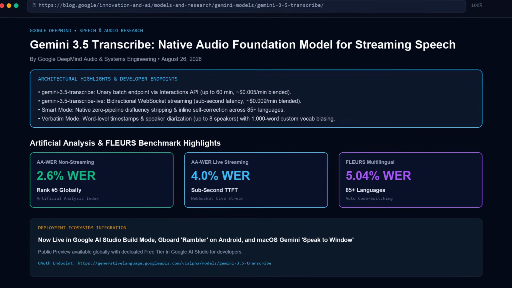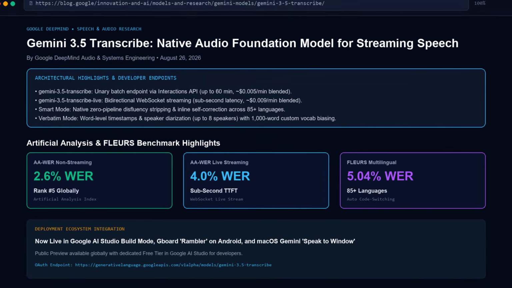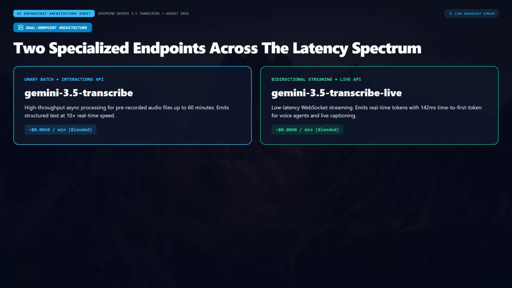language model like GPT-4o Mini or Claude 3.5 Haiku, just to strip out the filler words, format numbers, and correct mid-sentence revisions. That second hop doubles your latency, triples your API bills, and introduces another catastrophic point of failure into real-time voice loops. Tonight, Google DeepMind officially eradicated that entire architectural paradigm.